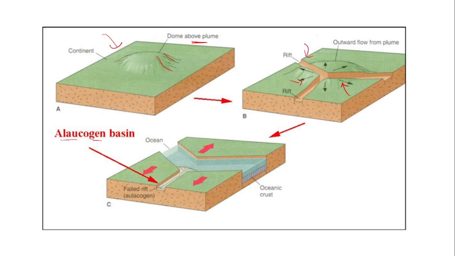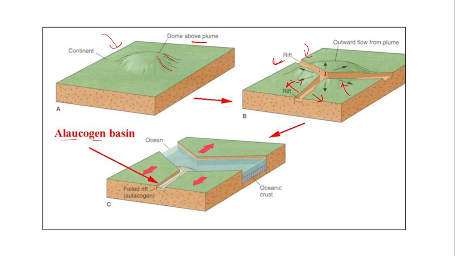Now this is the most stable type of orientation in which they will split. So they will form a triple junction and they will share their load by splitting into rifts. So there will actually be three rifts. If the distribution was fine, they would have generated a very good triple junction of three rifts.